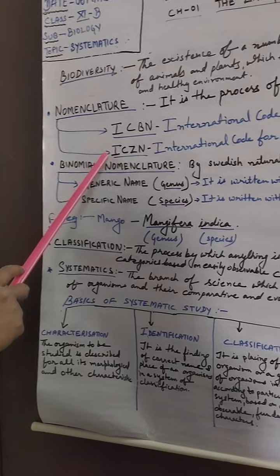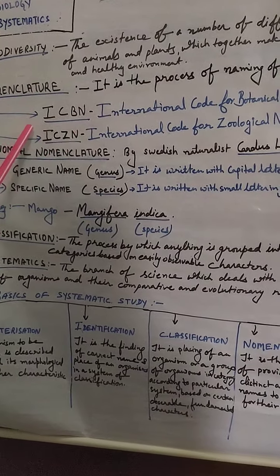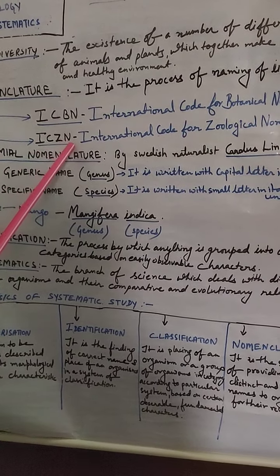Nomenclature can be studied in two ways. For plants, it is called ICBN, and for animals, it is ICZN.